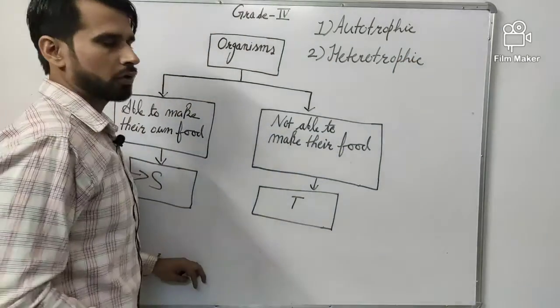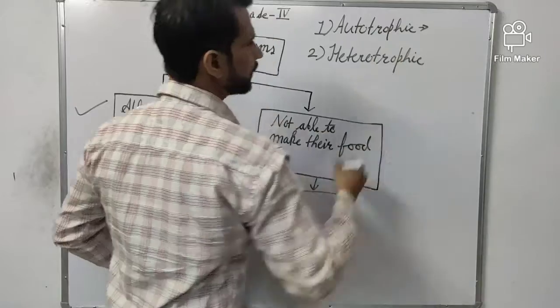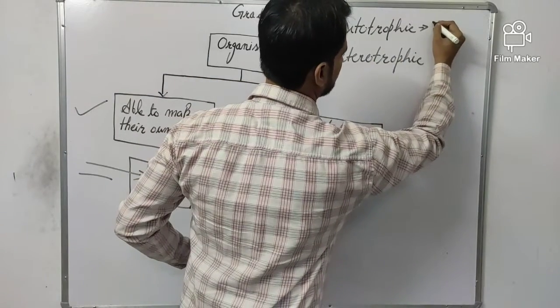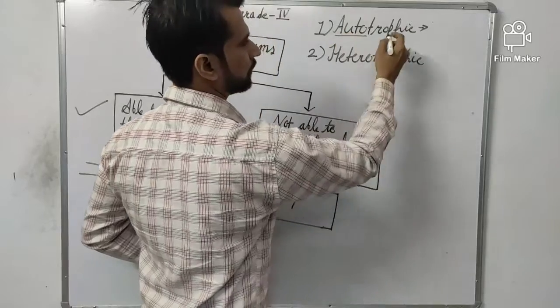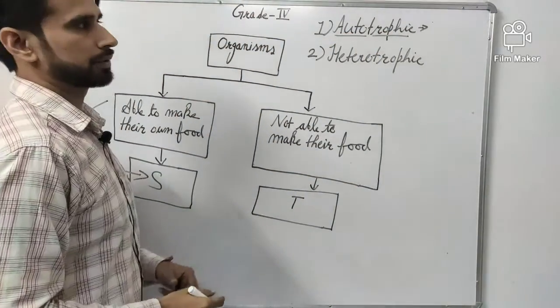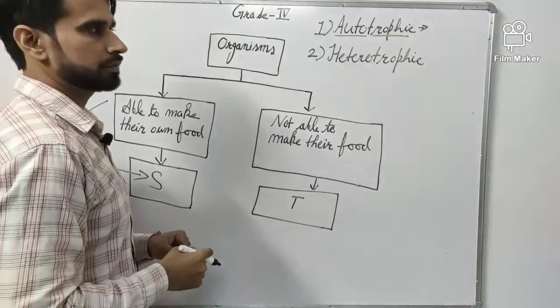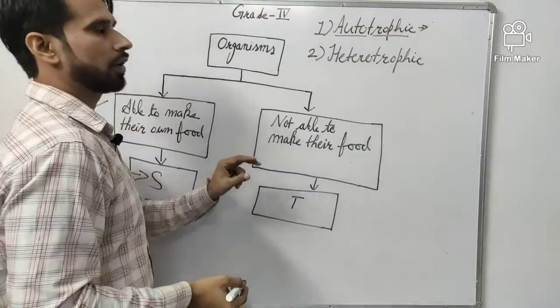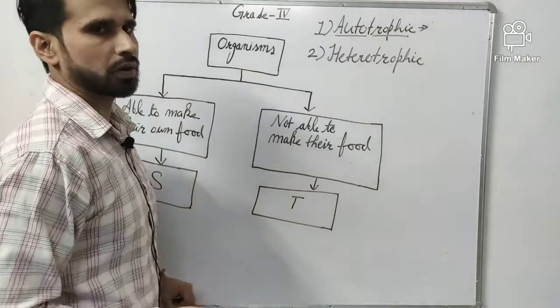Autotrophic are those which can make their food. Auto means self, trophic means prepare. Any organism which is able to make its own food is called an autotroph. That nutrition is called autotrophic.